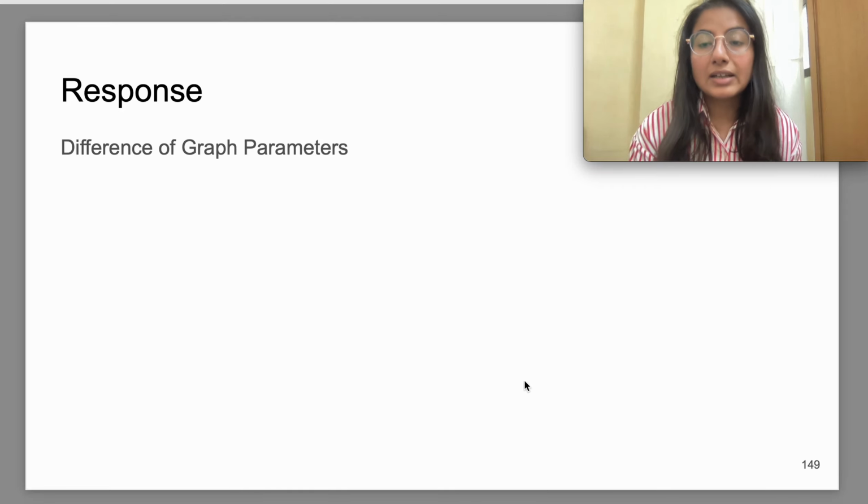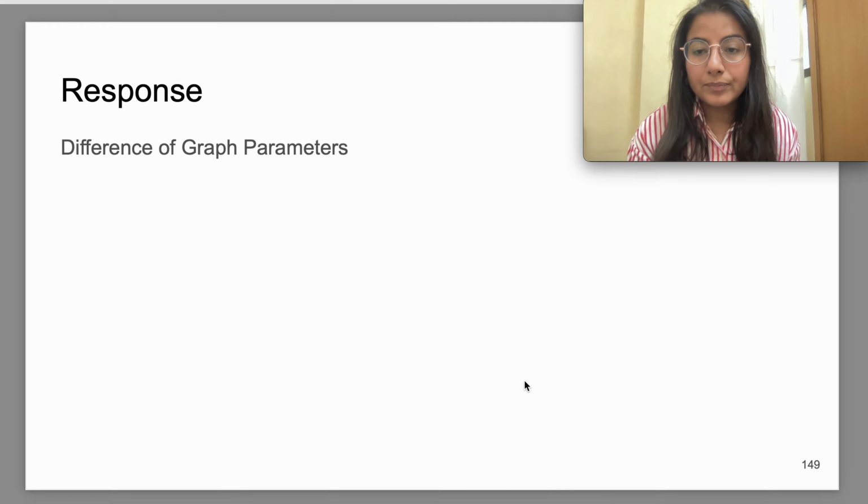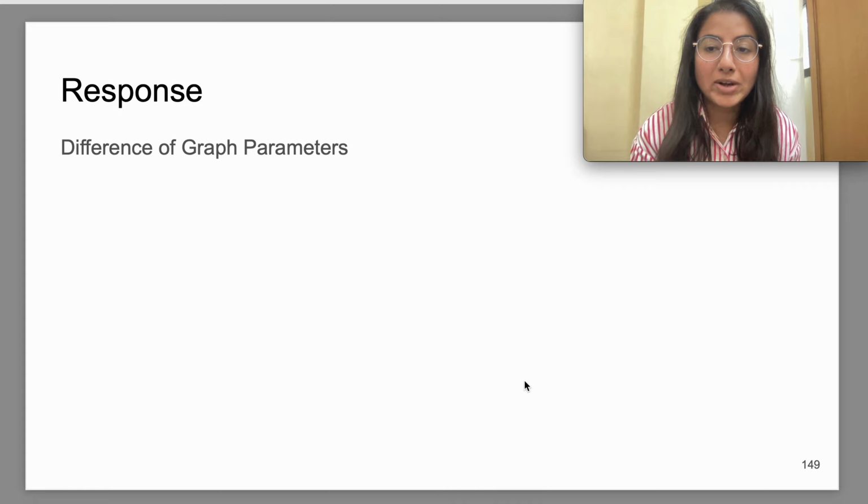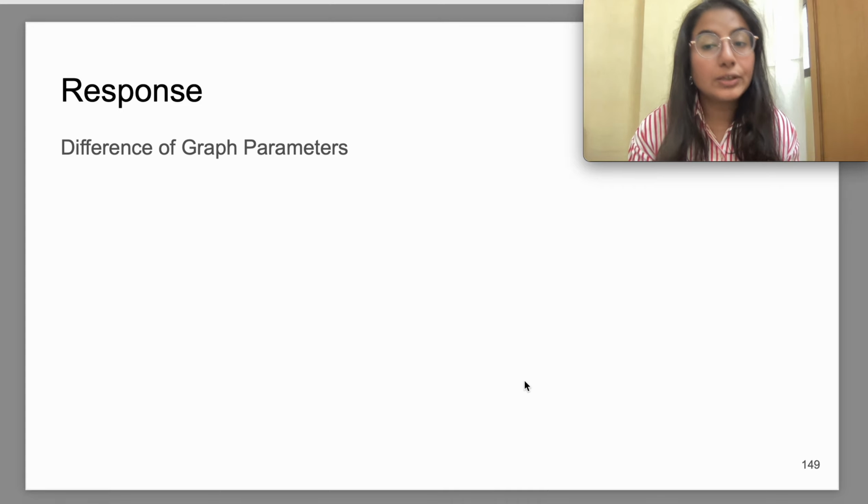The difference that was observed here was from 0.3 to 1. So as you can see, the range is very small, from 0.3 to 1, and only the difference of graph parameters is observed, not the average of all graph parameters. It's the average of the difference of graph parameters which is observed, and the range was very small, so we could apply the average for all the graph parameters there.